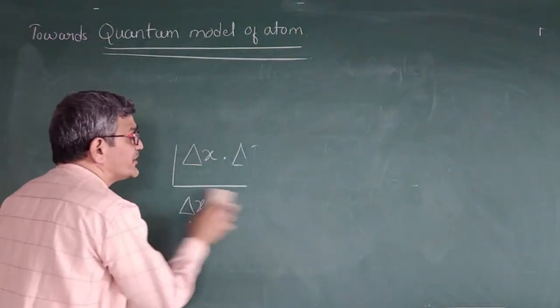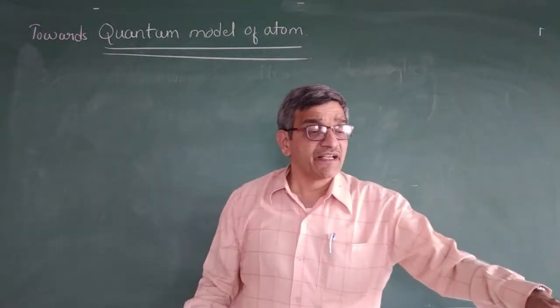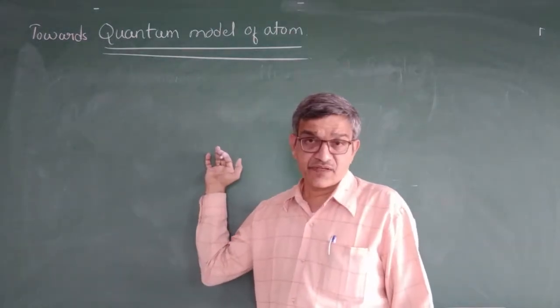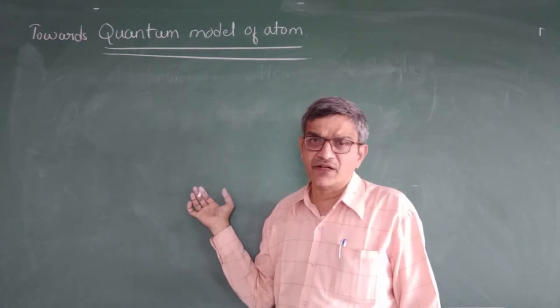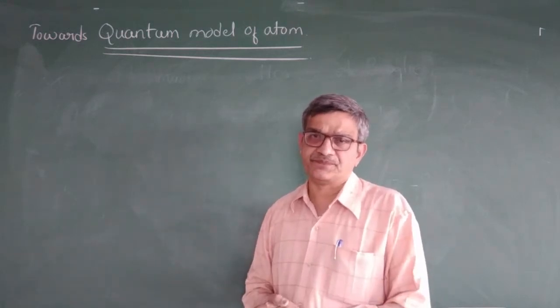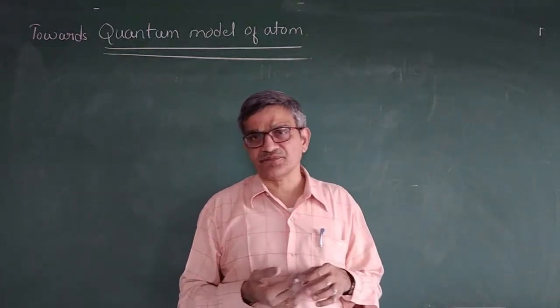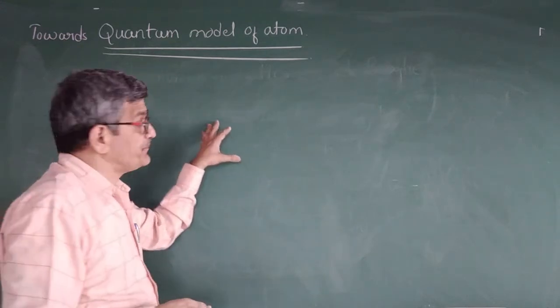So the quantum model of atom is what they explain. This was developed by Erwin Schrödinger and Heisenberg. They have made some equation to find out where the electron is. So that is known as the quantum model of atom.